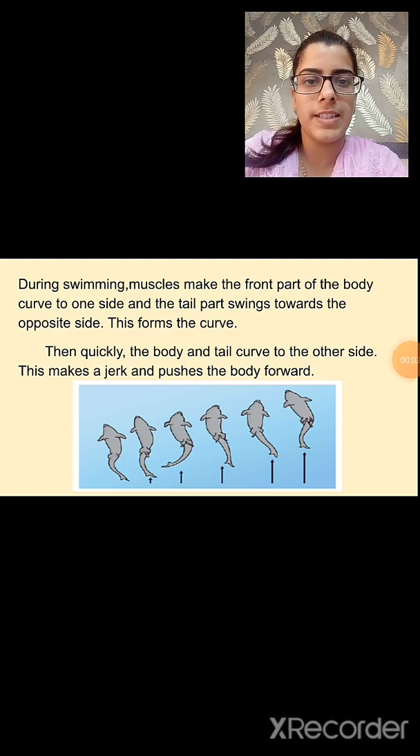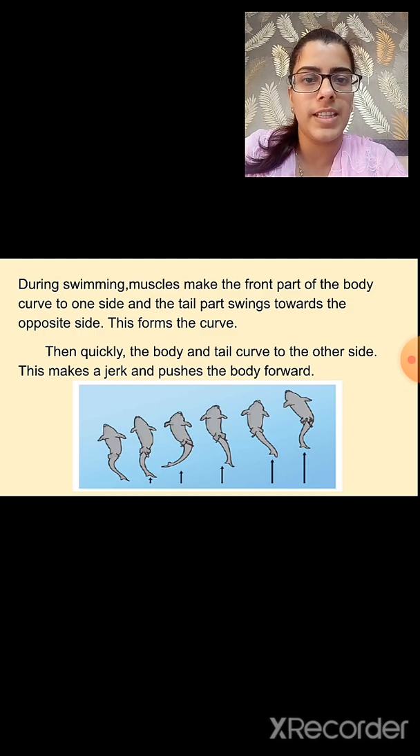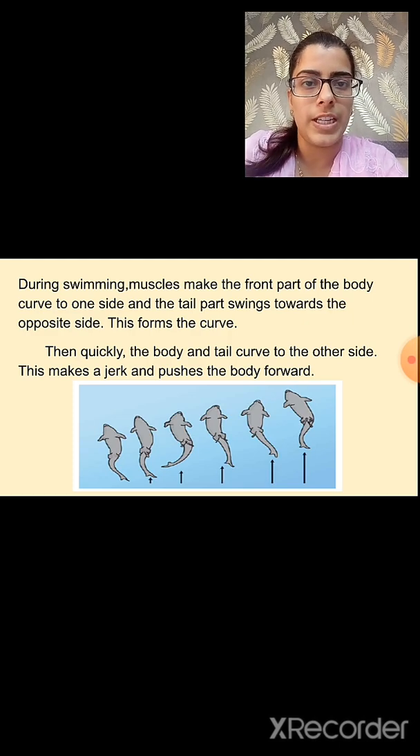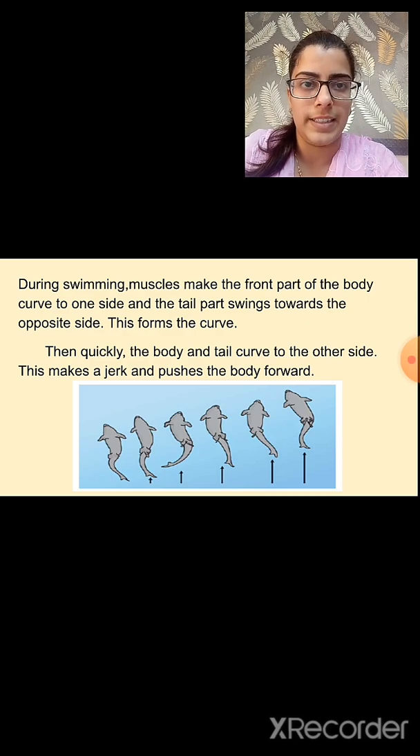During swimming, muscles make the front part of the body curve to one side and the tail part swings towards the opposite side. This forms the curve. You can also observe this in the image. The front part of the body will curve to one side and the tail will swing towards the opposite side.